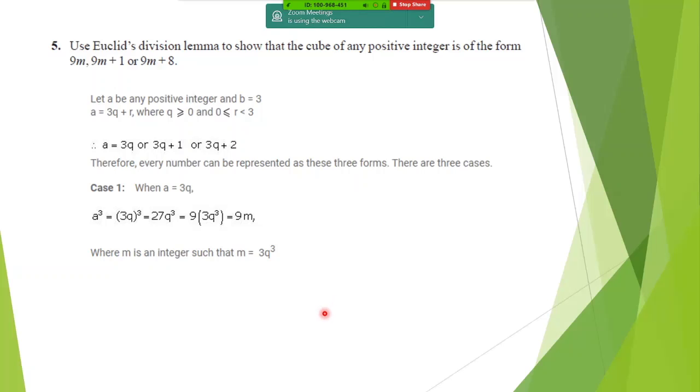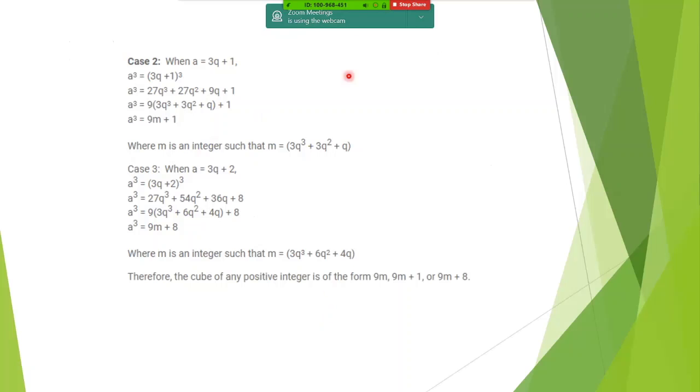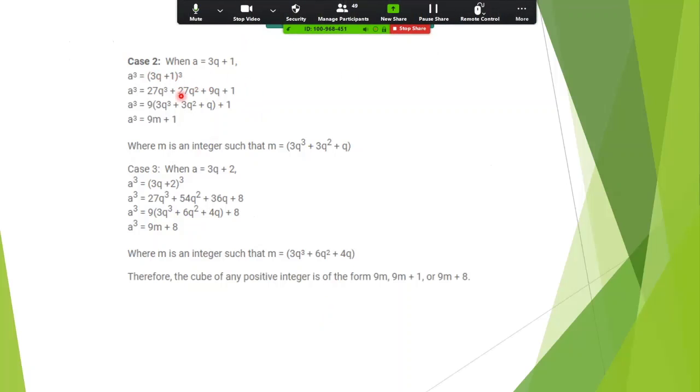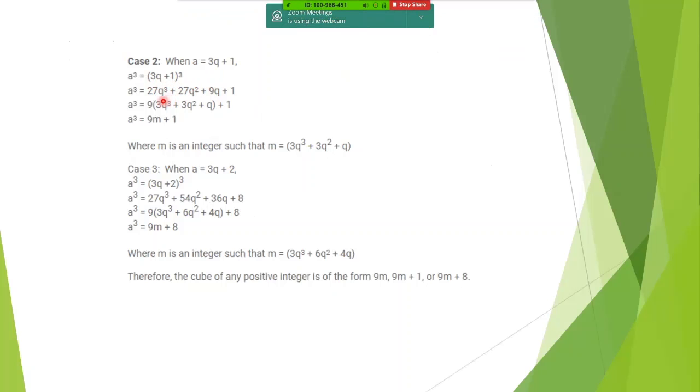Next case would be when a is 3q plus 1. Again, cubing both the sides, a cube is equal to 3q plus 1 whole cube. So (a plus b) whole cube is a cube plus b cube plus 3ab into (a plus b). So here is what we get. Now if you take 9 common from there, this full thing, 3q cube plus 3q square plus q, we are assuming that as m. So a cube is nothing but 9m plus 1, where m is this.